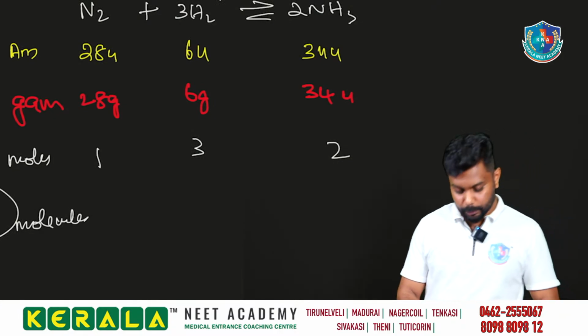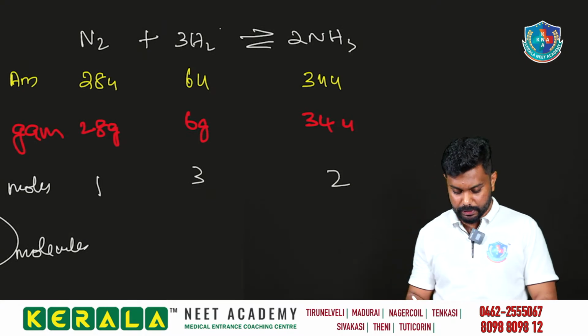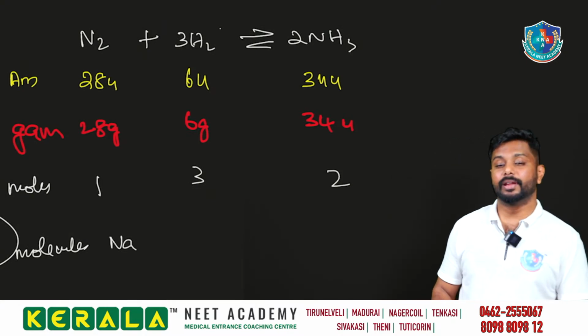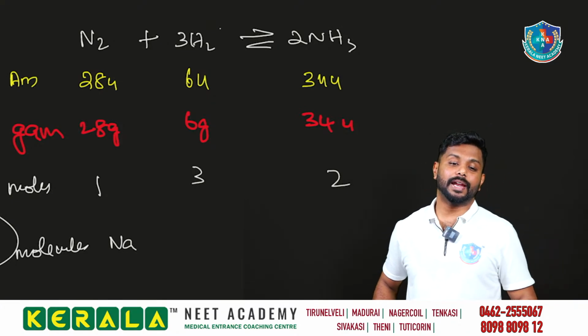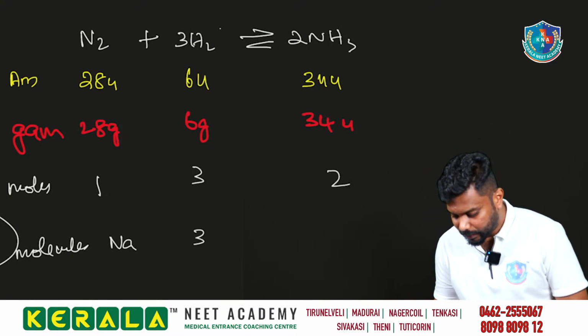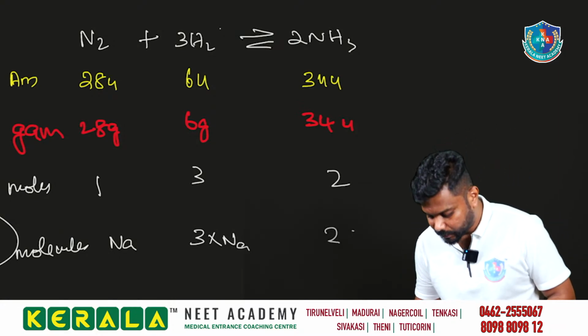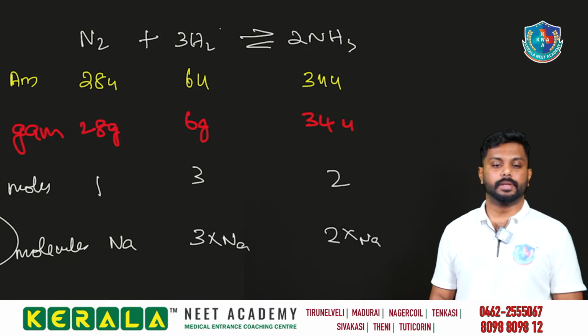So molecule means moles into Avogadro number. So here, how many moles do we have? We are having the Avogadro number of particles. We are having 1 mole. So 1 mole into Avogadro number, that is equal to NA, we can put. Here we can mention 3 into Avogadro number. Here we can mention 2 into Avogadro number.